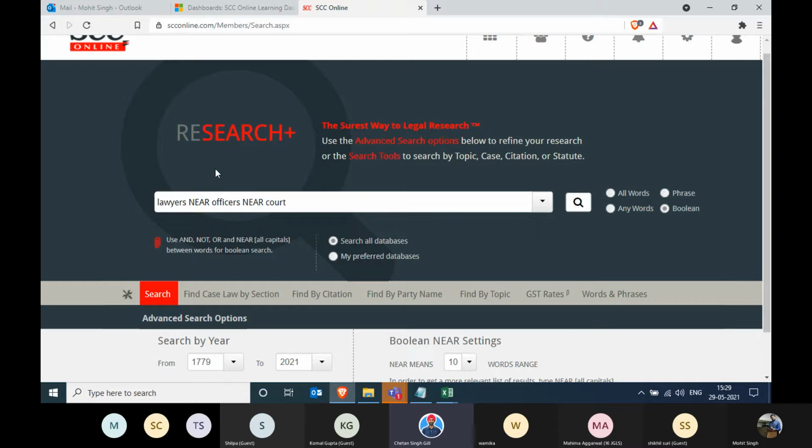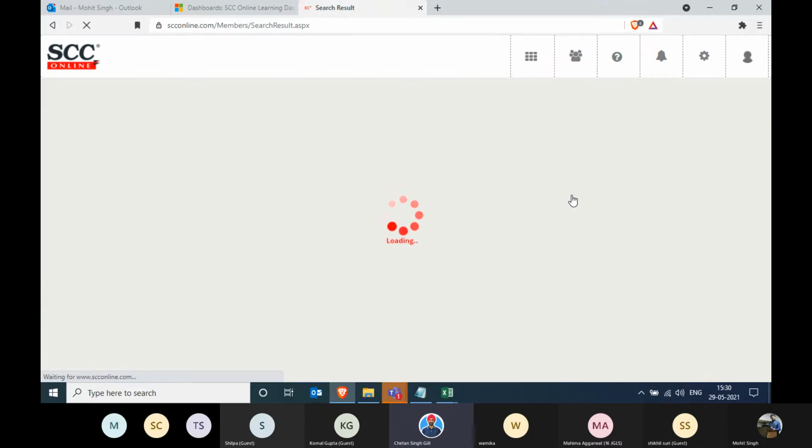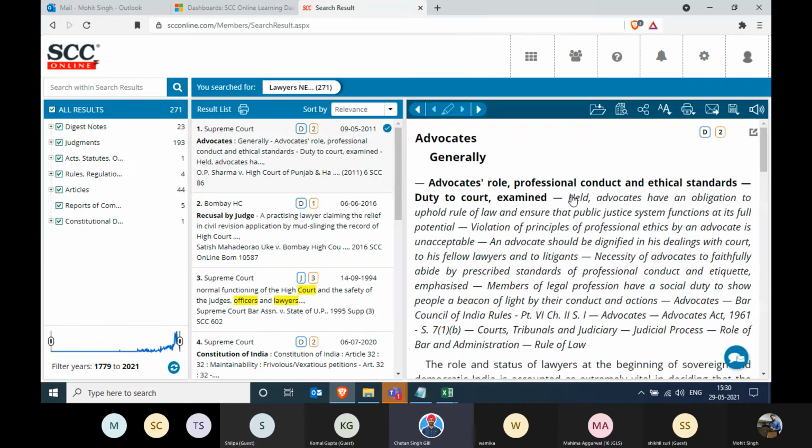Because I am putting "near" for a simple reason: it will not make sense if lawyers are coming somewhere else and officers are roaming around in the judgment, in the last paragraph. It will not make sense. I want them to be related to each other. And I think, as I can recall, the first entry would have the result itself.